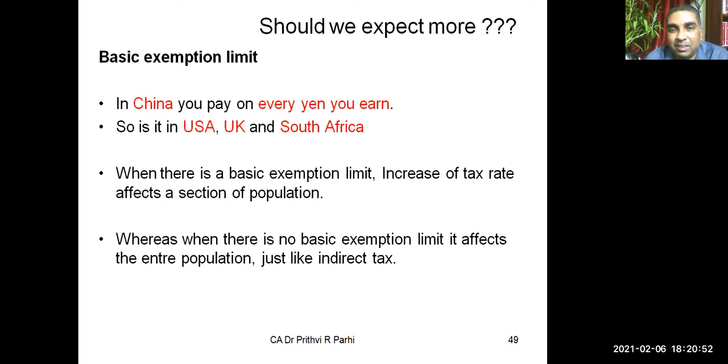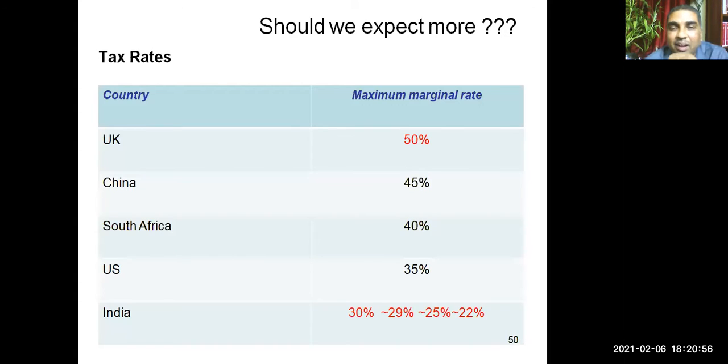Keeping in mind the kind of people we have in our country. If you talk about the maximum marginal rate in different countries, that is the highest rate. In India, we have different tax slabs up to certain income: 5%, then 20%, then 30%. Companies pay 30%, in some cases 25%, in some cases 22%. These are the rates applicable to corporates.